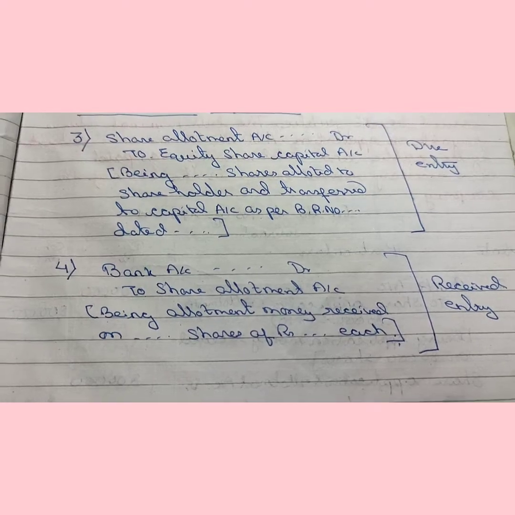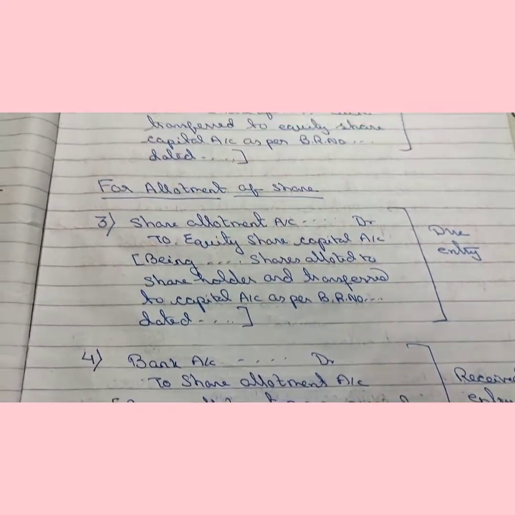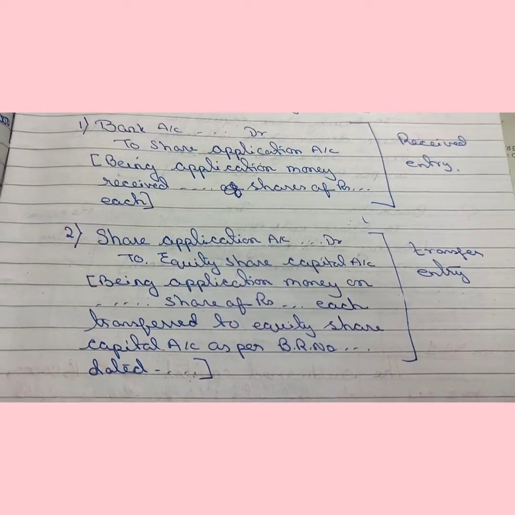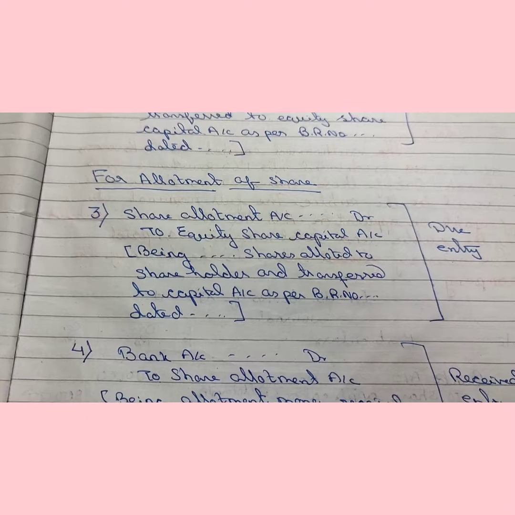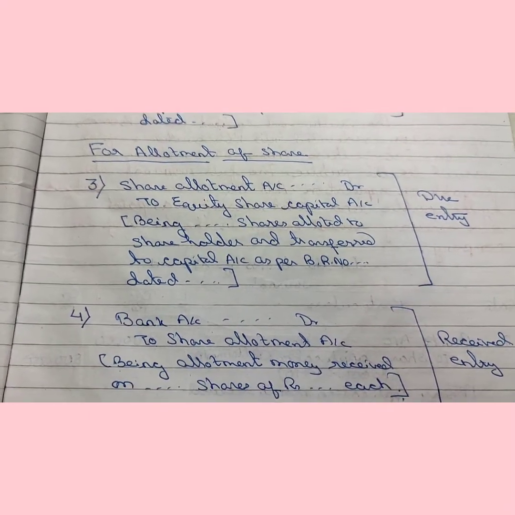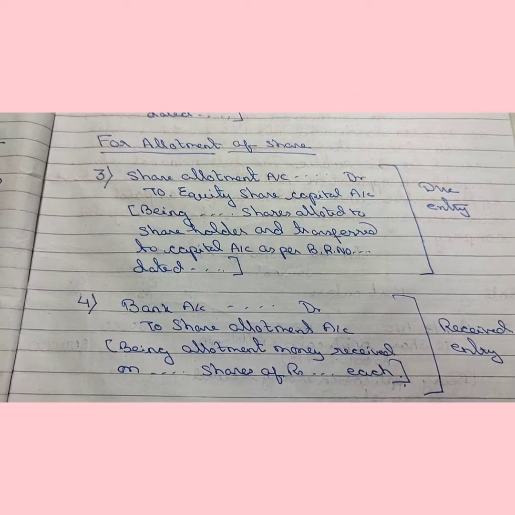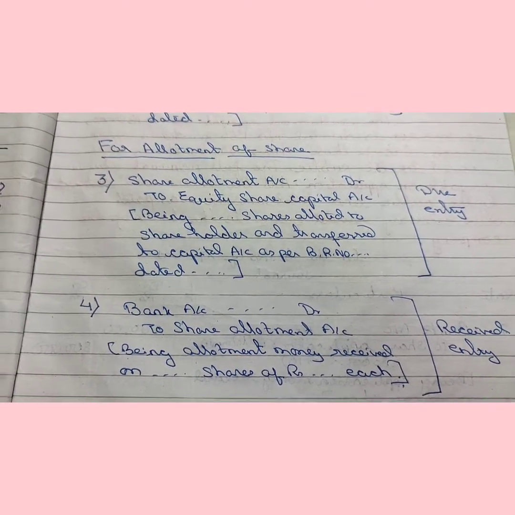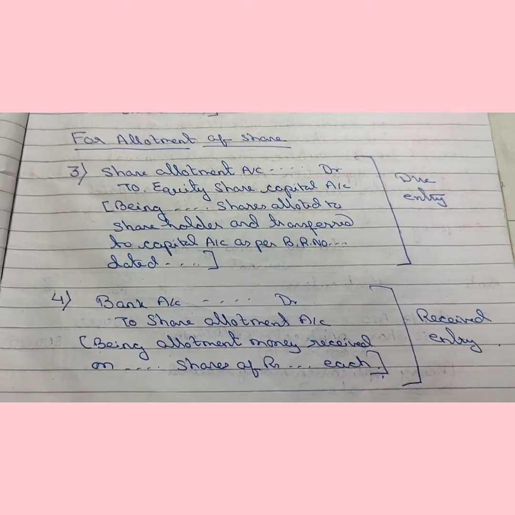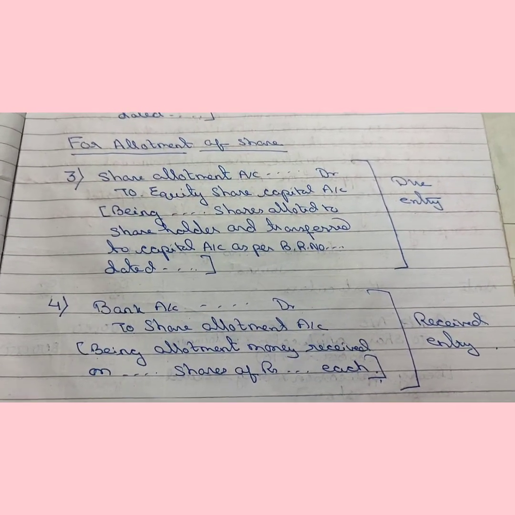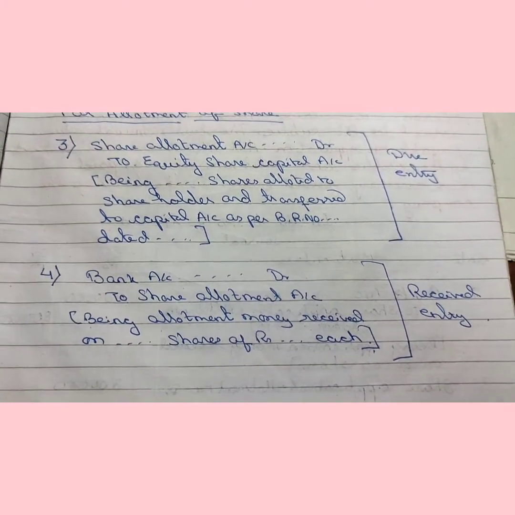each. So you have to remember, in case of application first is the received entry and then the transfer entry, but in case of allotment of shares first you have to pass the due entry and then you have to pass the receive entry. In case of call, the same thing is to be done. First you have to pass the due entry and then you have to pass the receive entry.